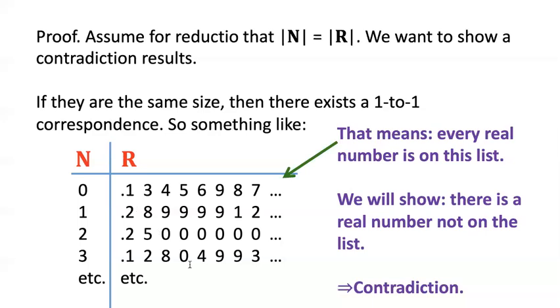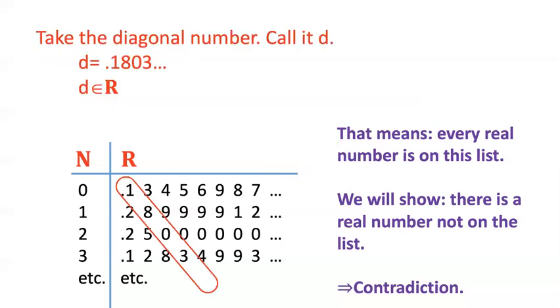I have to convince you that this proof I'm going to give you would work even if there were a different real number on this list here and a different one here. Indeed, the proof does work even if this list is totally arbitrary. Here's how it's going to go. I'm going to keep talking about this example, but again, you'll see that the particulars of the example are irrelevant. We could actually replace these with arbitrary names, basically, if you want to think about it that way.